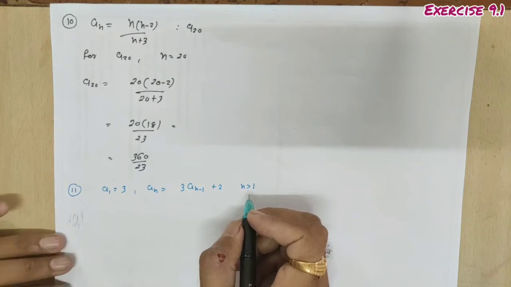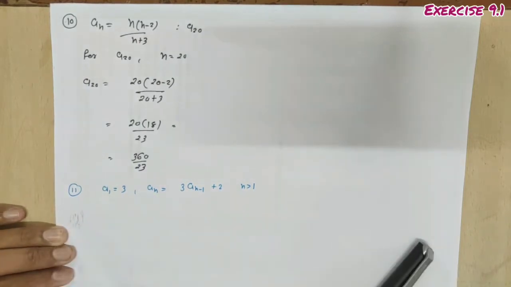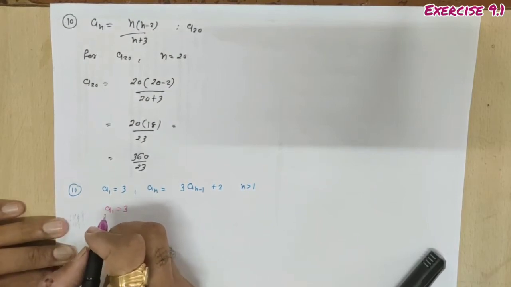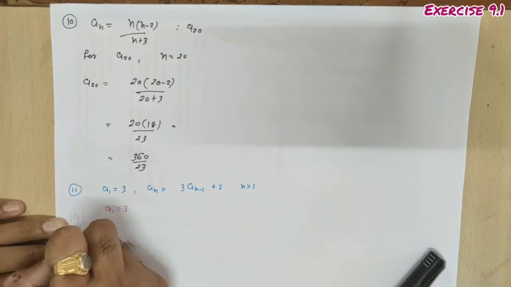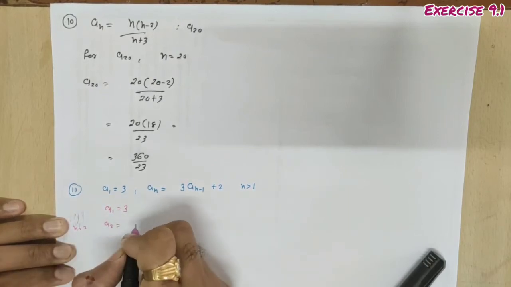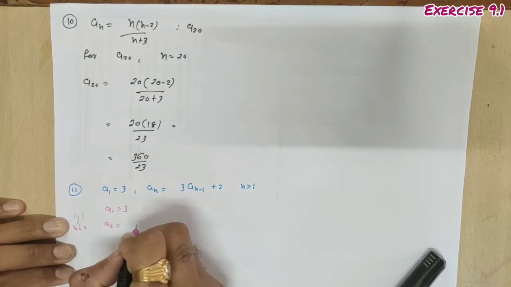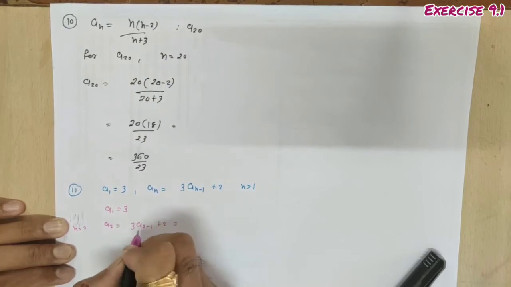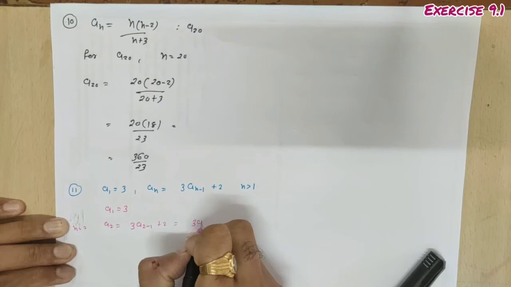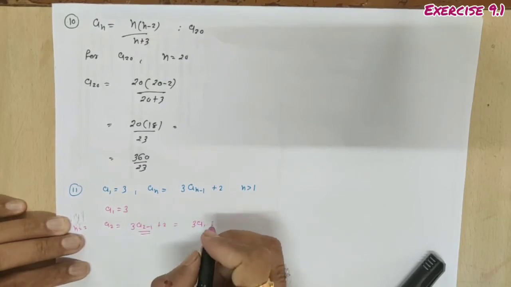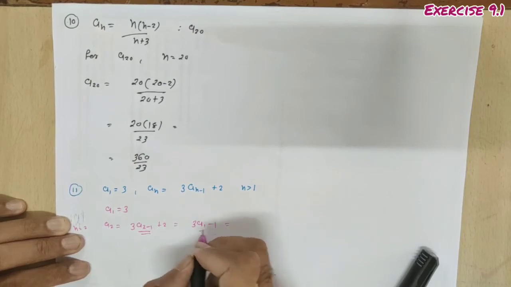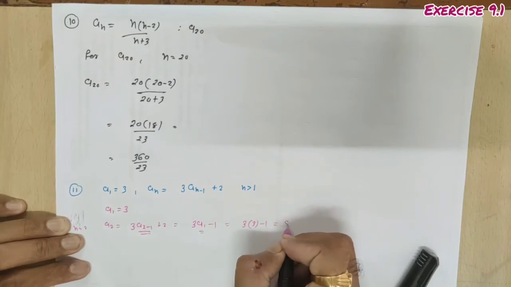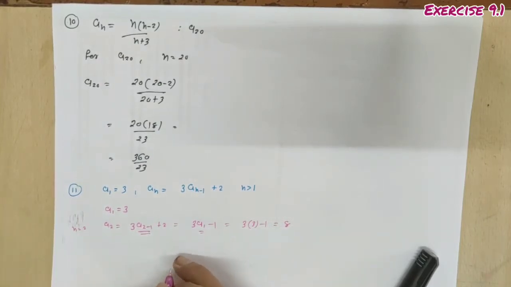So here first we have to obtain the first 5 terms. The first term a_1 is 3. Now you have to put n equal to 2 to find the second term a_2. So a_2 will be 3 a_(2 minus 1) plus 2. So 3 a_1 plus 2. What is a_1? a_1 is 3. So it's 3 into 3 plus 2. 3 3s are 9 plus 2 is 11. So here the second term is 11.